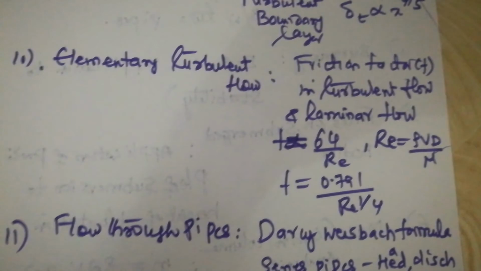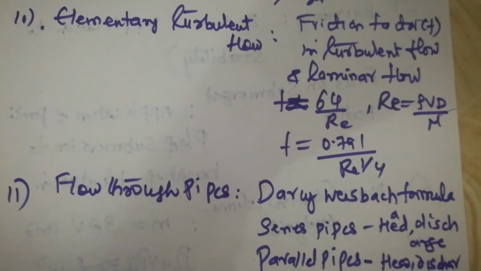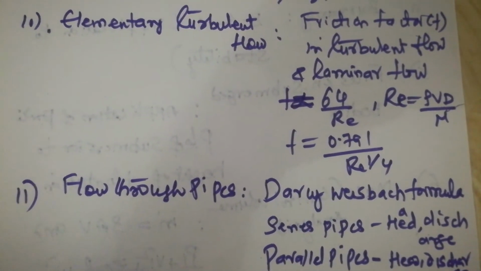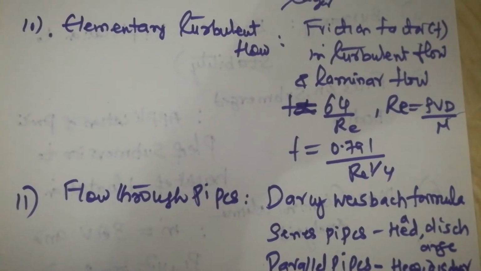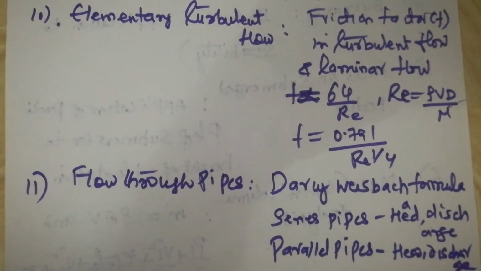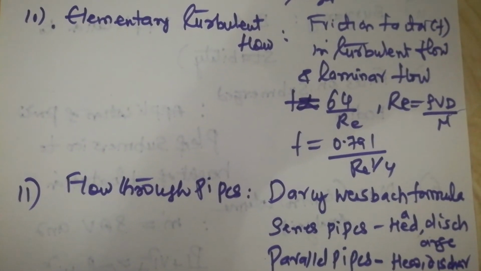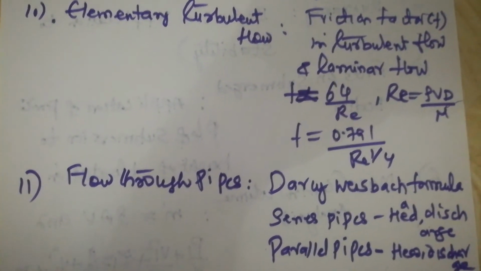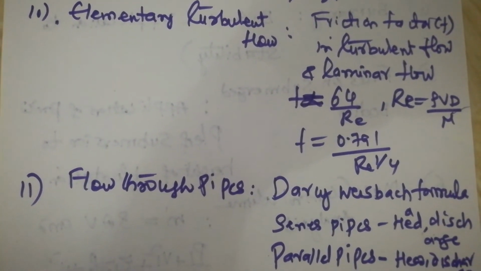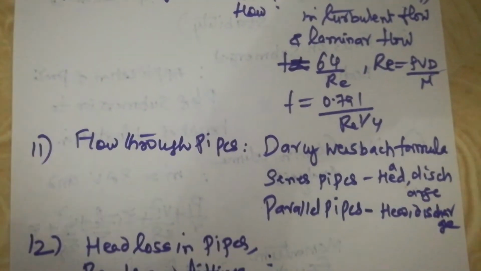And next, flow through pipes. As far as flow through pipes is concerned, the Darcy-Weisbach equation is a very, very important equation, based on which you can expect some questions this time. As far as flow in pipes is concerned, there are two types of flow. One is the series pipes, and the second one is the parallel pipes. In the series pipes, there is a relationship for the head and discharge, and similarly for the parallel pipes. So please go through that, because head will be added and discharge will be added for series and parallel pipes. Please give some attention to this, and based on this, you might expect some questions.